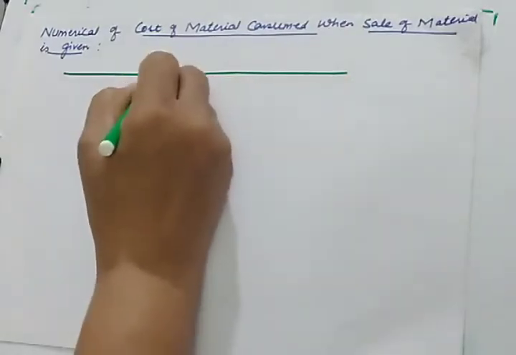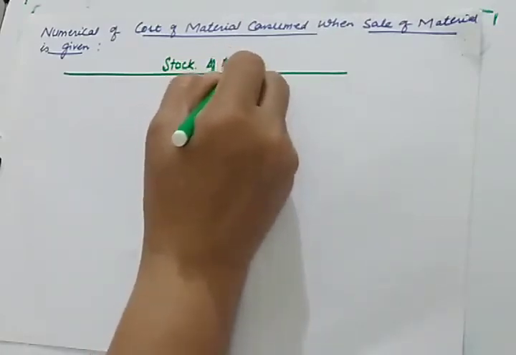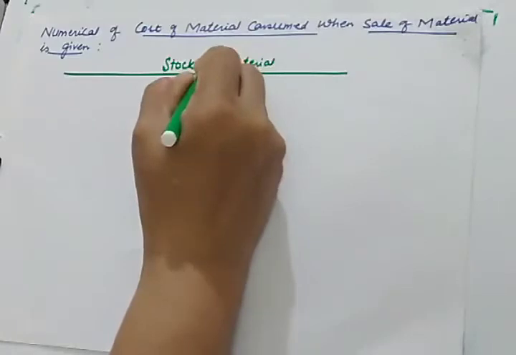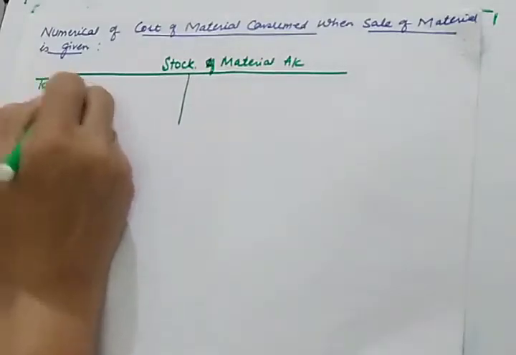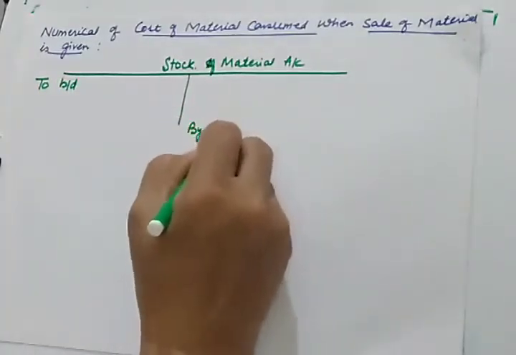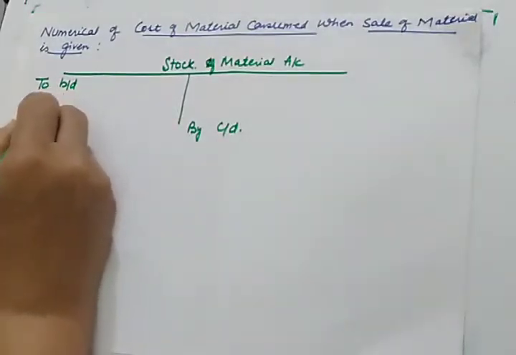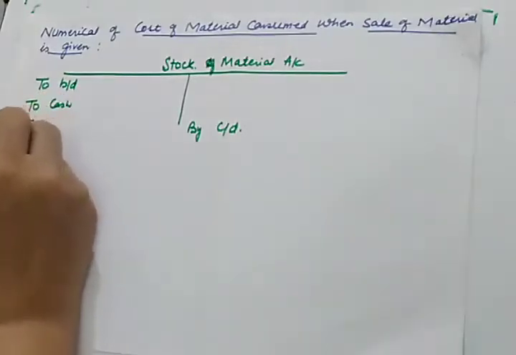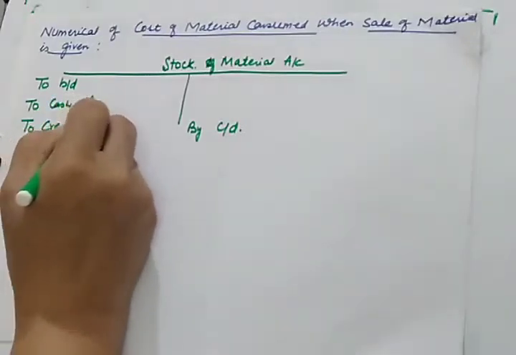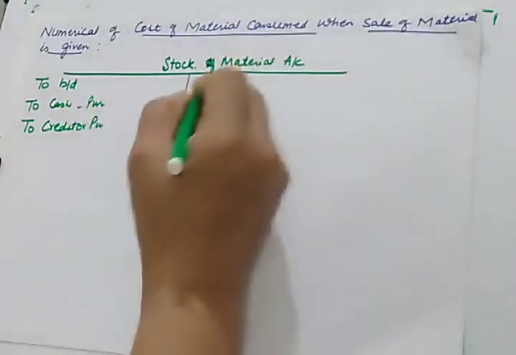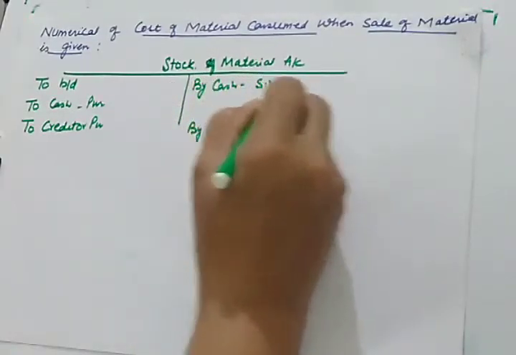Suppose this is your stock of material account. Here we write opening stock, and here we write closing stock, and if there are some purchases, these are recorded here: to cash for cash purchases and to creditors for credit purchases. And if during the year there are some sales, the sale will be recorded here: by cash at sale value.